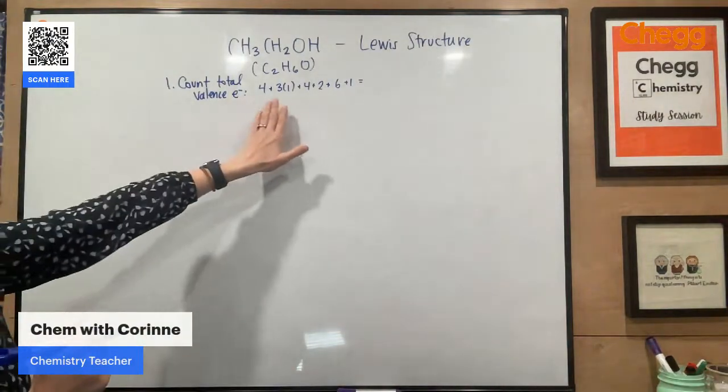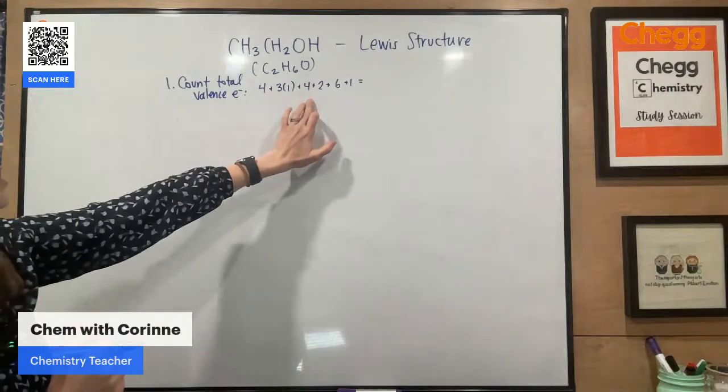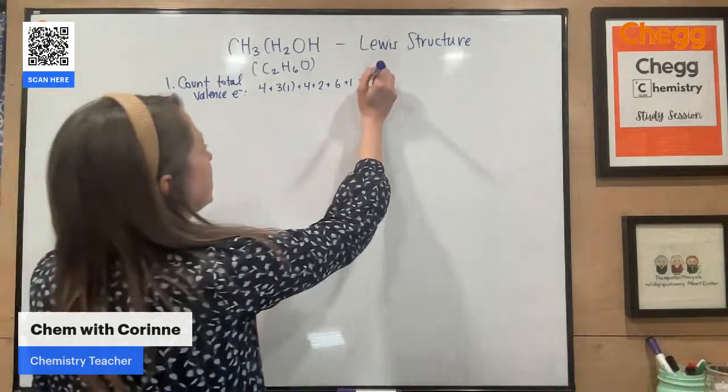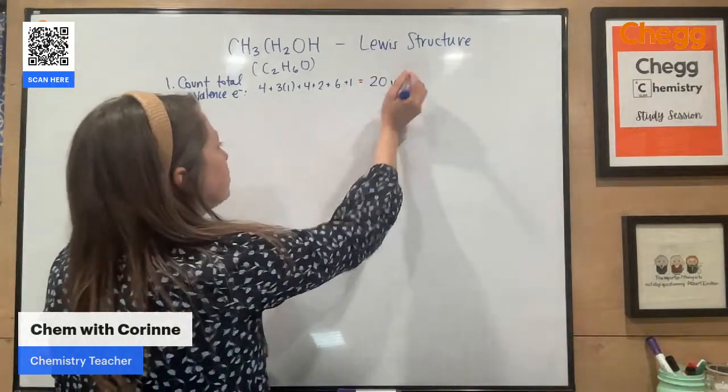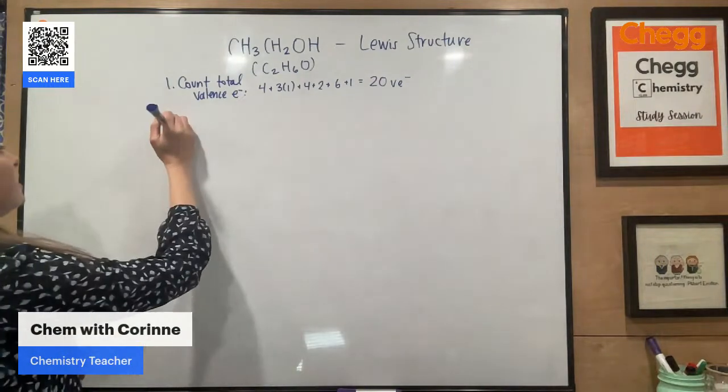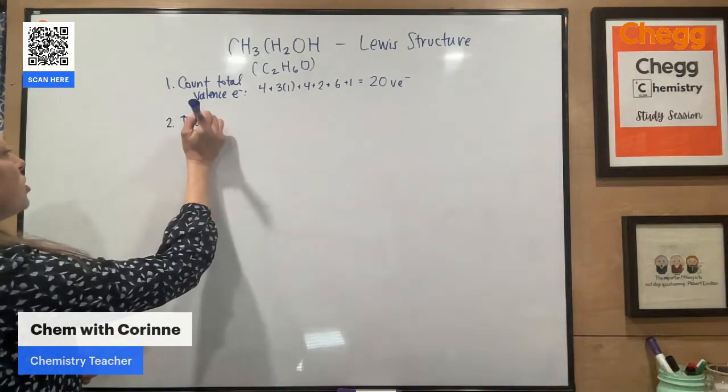All right, so I have 4 plus 3 plus 4, so that's 11, 13, 14. I have 20 valence electrons in this compound. So that's always your first step. Count the total number of valence electrons. Second step, you're going to draw a skeleton structure.